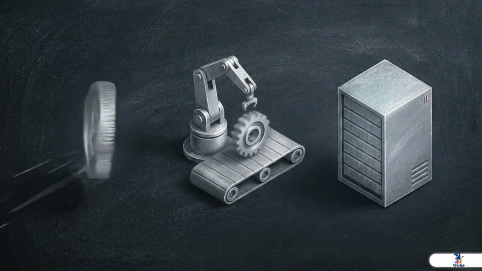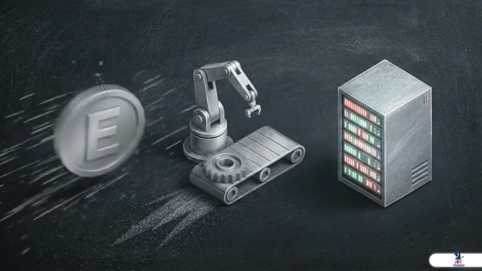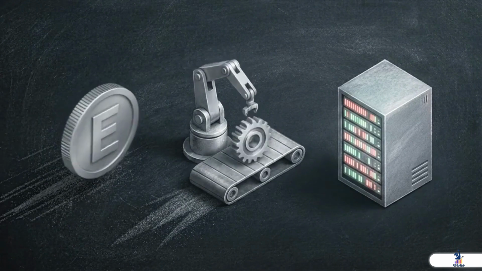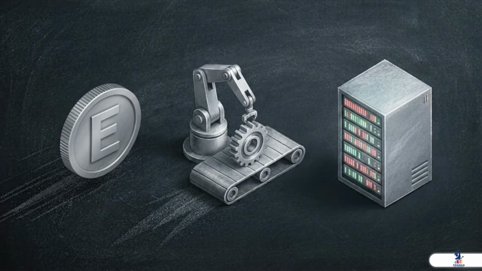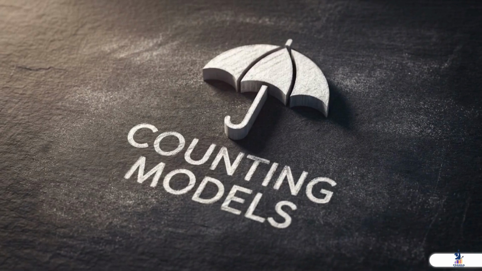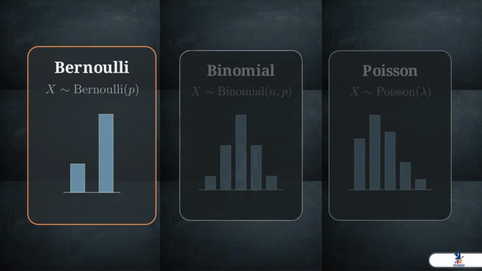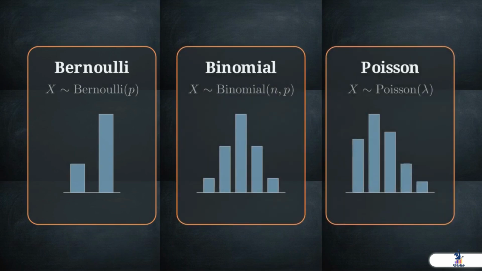In practice, modern data science often requires us to precisely predict the exact count of discrete events within chaotic, real-world environments. Although a coin flip and a server request seem unrelated, we categorize these scenarios under one mathematical umbrella: discrete count data. To analyze these counts, we use three specific models: the Bernoulli, the binomial, and the Poisson distributions.